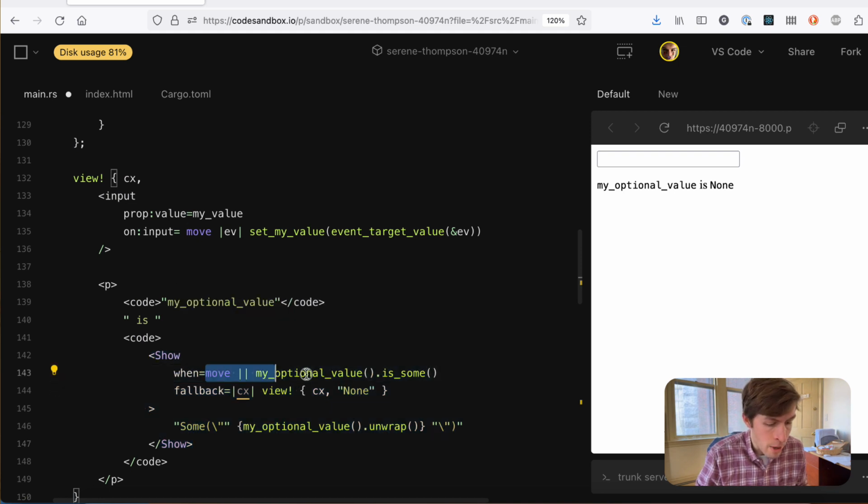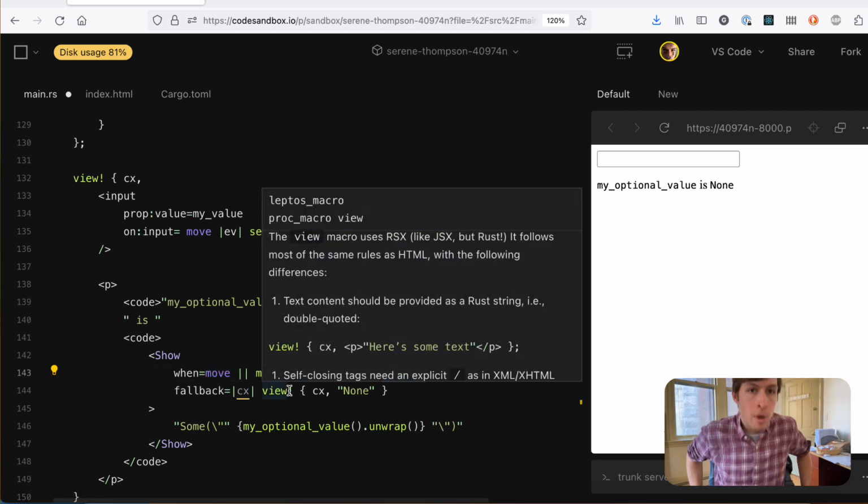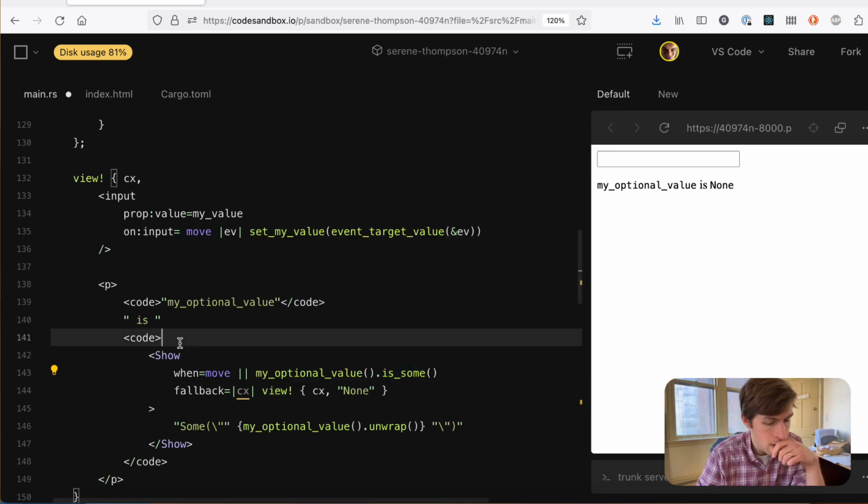And it will do this memoize check on the when. If this is Some, well, then it will render this. And when it falls back to being None here, it's false, so it goes here. But there's only the one signal. That one signal is my value, right?